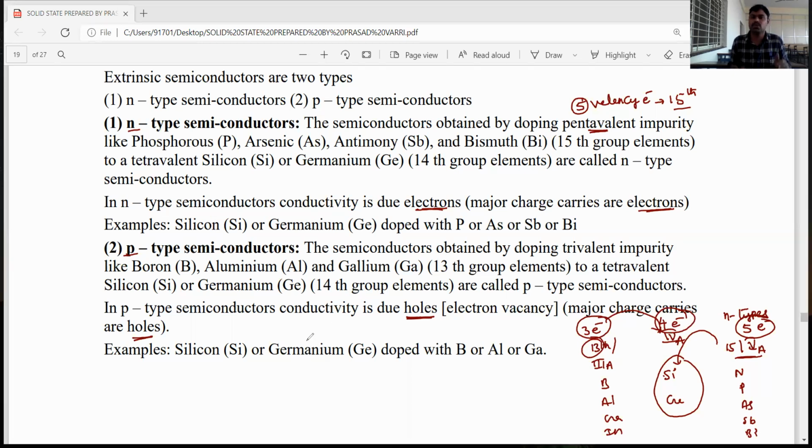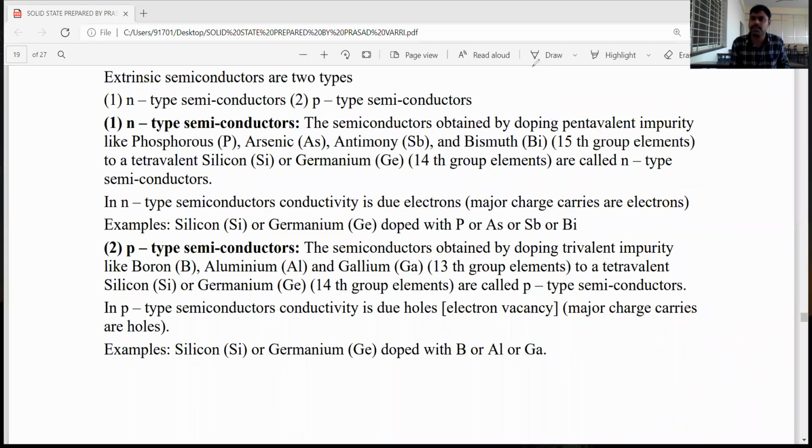Okay, dear students. So the extrinsic semiconductors are of 2 types, which mainly depend on the addition of impurities. If the impurities we are adding are 15th group elements, those are called n-type semiconductors. If we are adding 13th group elements, then we get p-type semiconductors. This is about semiconductors.